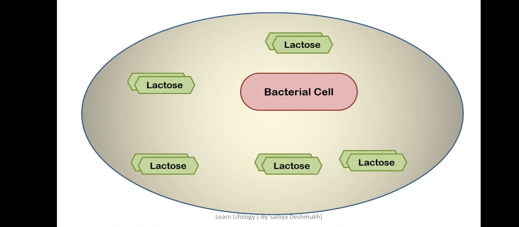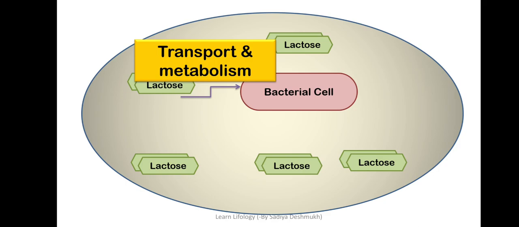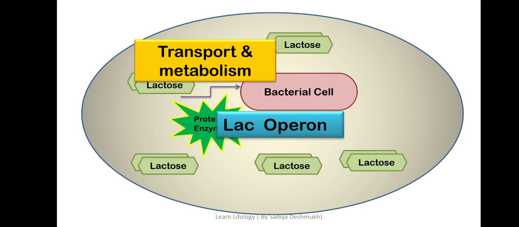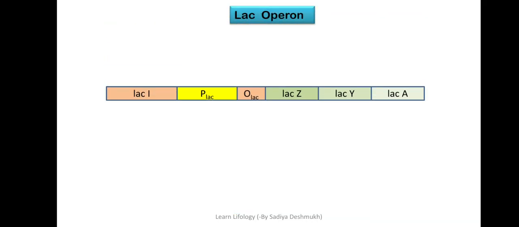Then for this lactose utilization, it should be transported and should be metabolized. Then they will require an enzyme system, and this enzyme system or proteins are produced through a group of genes that we call the lac operon. So here you can say only the bacterial cells which have the lac operon can utilize the lactose, other bacteria cannot. That's why when we do the biochemical test, we write lac positive, lac negative, when the sugar test is done. So lactose sugar positive means they have the lac operon.